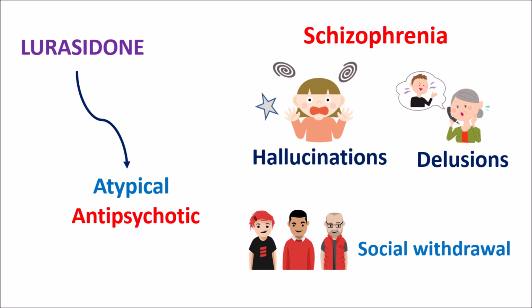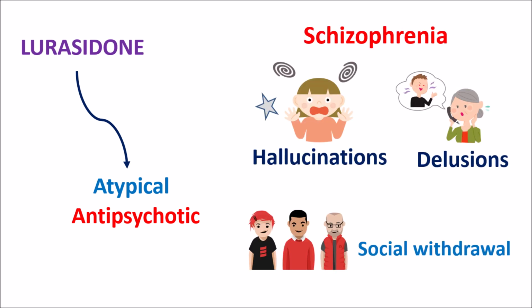So Lurasidone can be used long term to reduce the symptoms of hallucinations and delusions, and to reduce social withdrawal, with less relapse of psychotic symptoms. So this is one of the main clinical indications of Lurasidone.